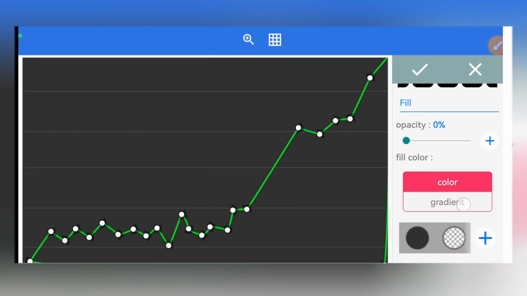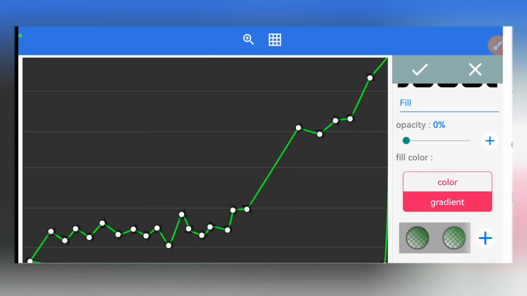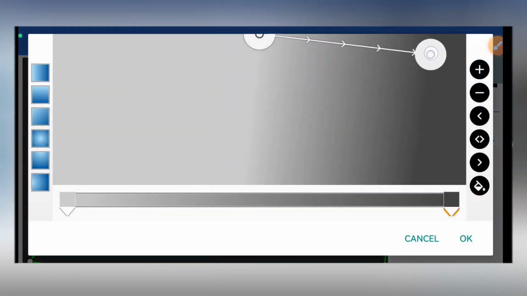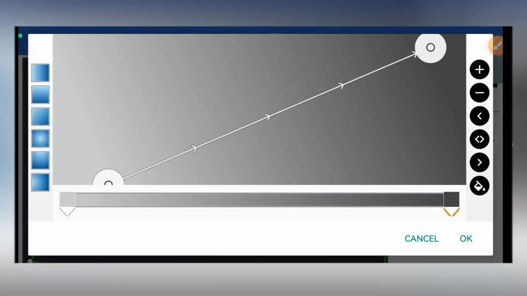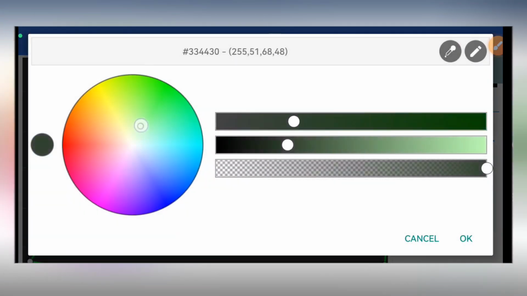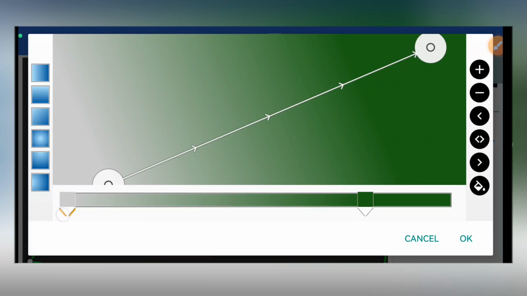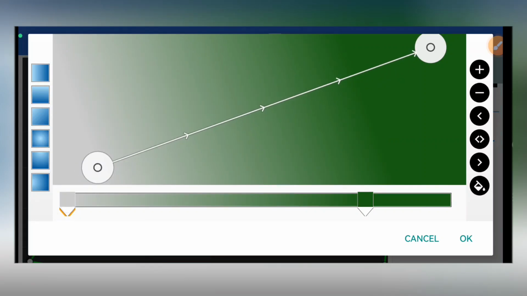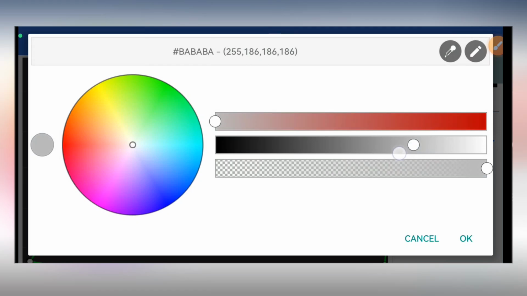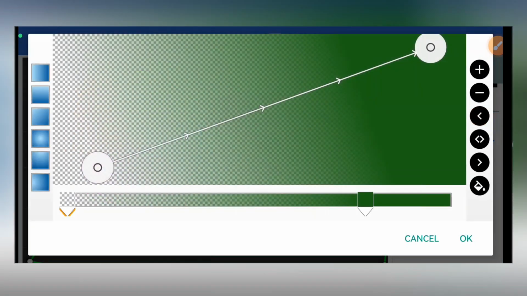Alright, so then you can come here to your fill tool where you can select your gradients. I always love using the gradients. So here I will adjust the gradients to the form I want it to be, and I will drag this down to the middle just a little bit. Alright, and then I will change the color. So for here I'm going to be using the green color, but a darker green. And for the second part of the gradients, I'm going to be using the transparent option. Here I will come to where I have color, and the middle one I'll drag it to the middle here, and this I'll take to the end. Alright, once that is set, then you're good to go.